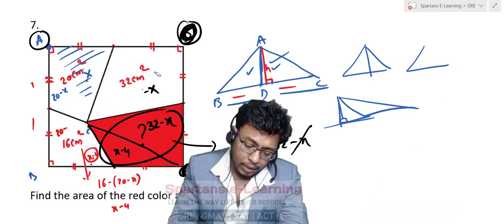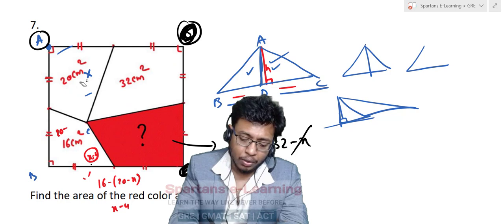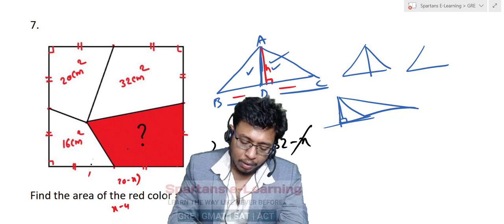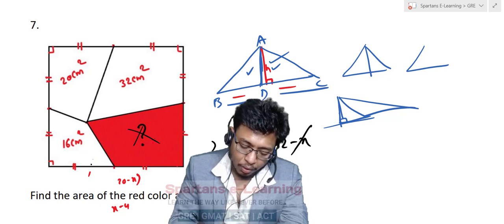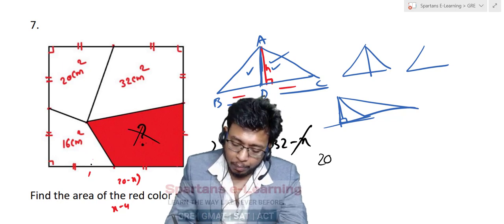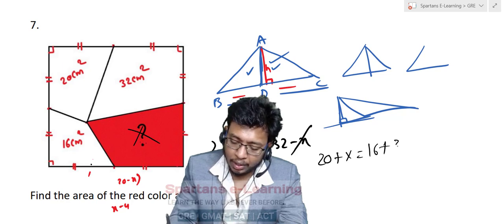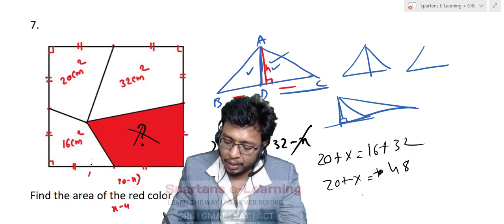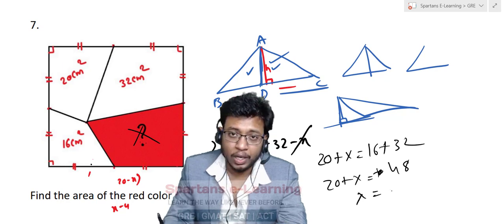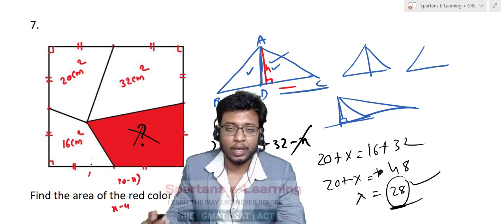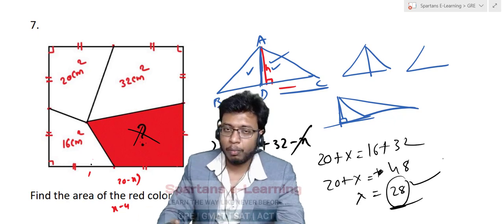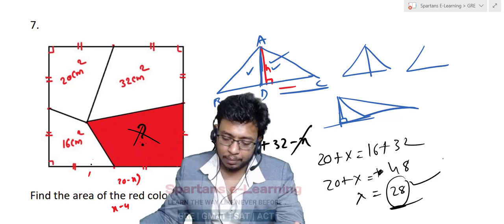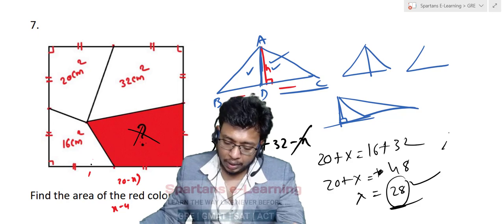Now you can have a shortcut as well for this. Your shortcut is also explained in that video. So the shortcut here is simple. Your area will be, if this is x, 20 plus x is equal to 16 plus 32, it will be 48. So 20 plus x is equal to 48, x will be 48 minus 20, it will be 28. Even this way you can get your answer, right? So I showed you both methods, the actual procedure and then the shortcut as well, right? Done. Now let us solve our next question.